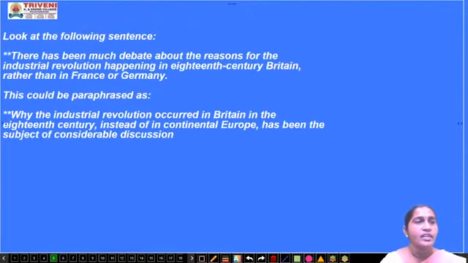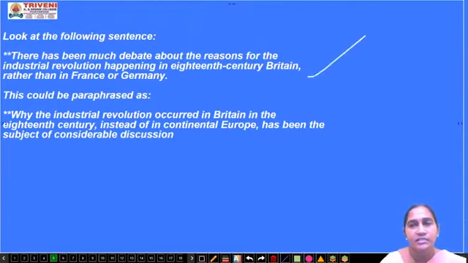Next one, look at the following sentence. Now when you get a sentence and they ask you to paraphrase it, how do you paraphrase that particular sentence? We'll discuss some more examples in the later slides. Now see this one. There has been much debate about the reasons for the Industrial Revolution happening in 18th century Britain rather than in France or Germany.